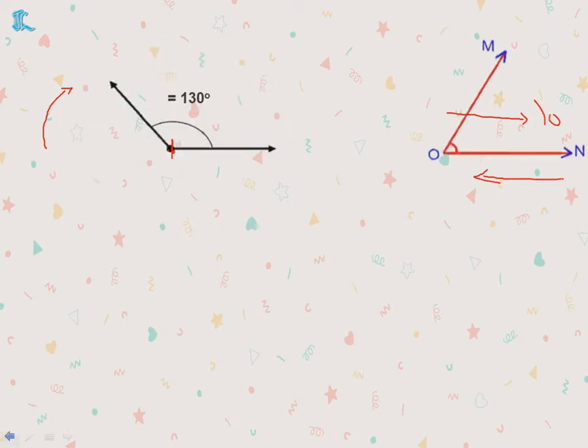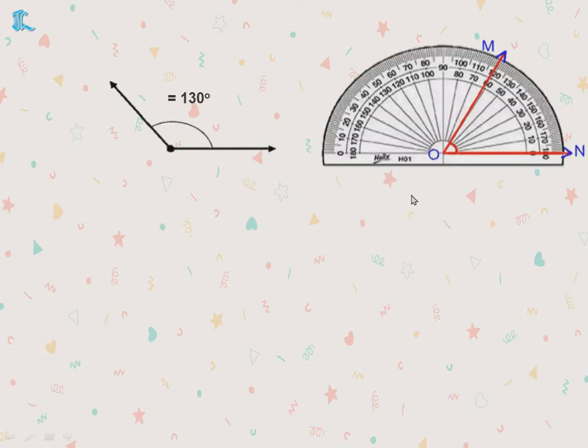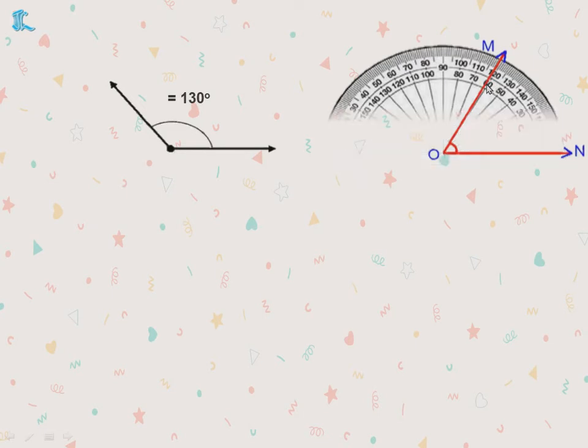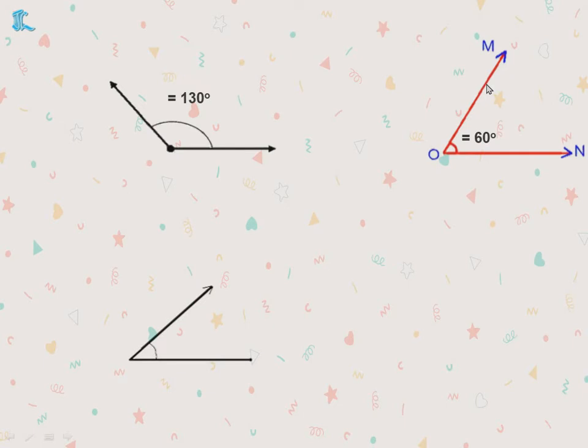Now the next one, one second, I will erase the ink. Now first you will keep the protractor exactly. The arm is this side, so this 0 you will count from, and it should be exactly at the center. See how much is the angle formed, 50, 60. So what is the angle here? 60 degrees.